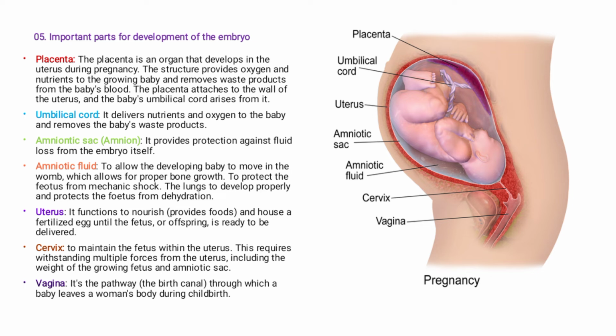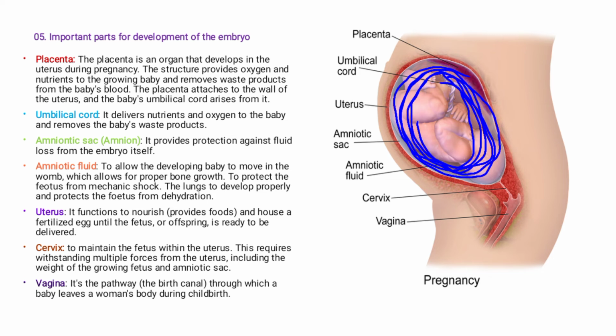So the amnion protects the developing fetus, and also the liquid found inside, known as the amniotic fluid, from getting drained, so that the developing fetus cannot undergo dehydration.